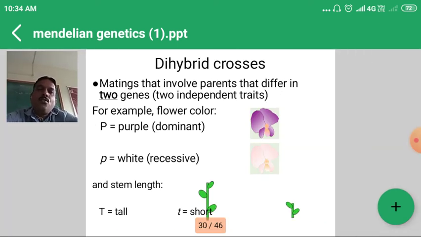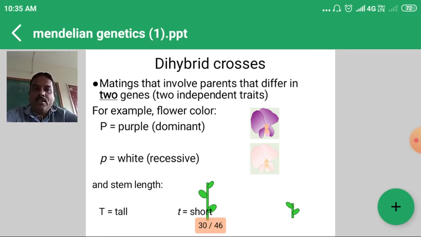Another one: after the monohybrid cross, we can study the dihybrid cross. In a monohybrid cross, we cross two parents having a single character or single gene difference. But in a dihybrid cross, the word di indicates crossing between two parents having two character differences or two gene differences. For example, purple flower and white flower, and second example, height of the stem, tall and short or tall and dwarf.